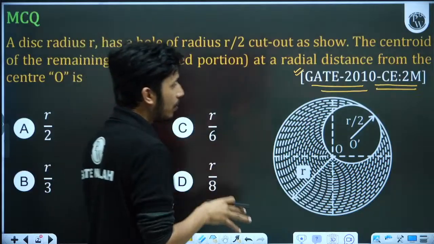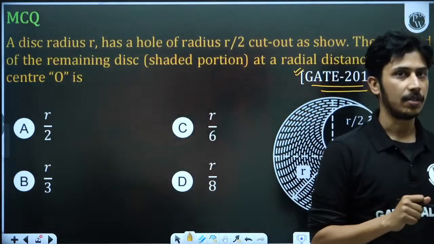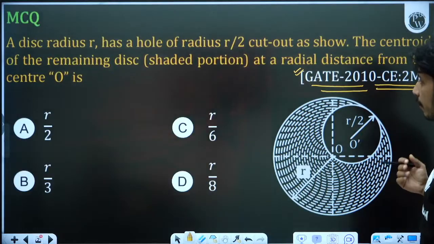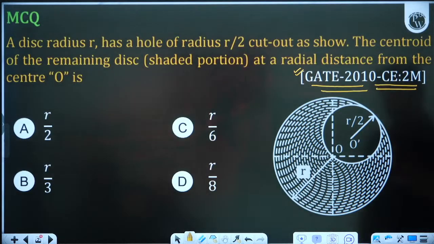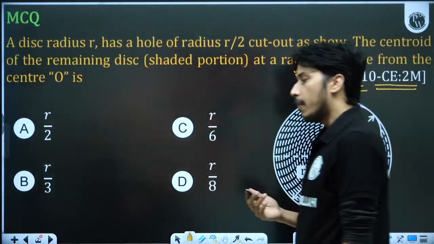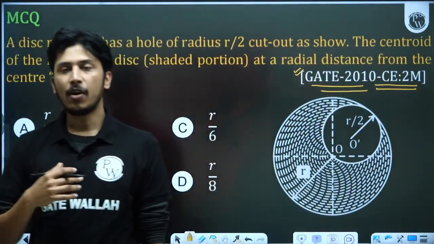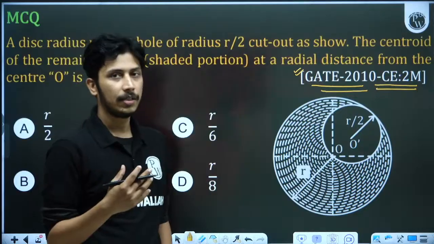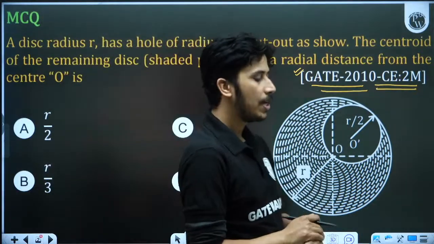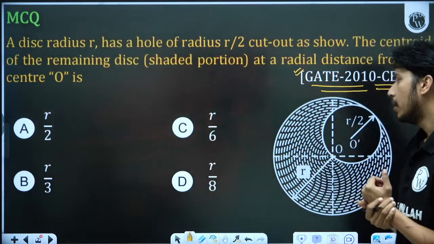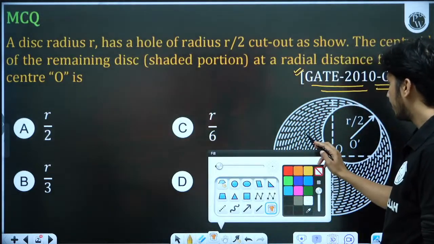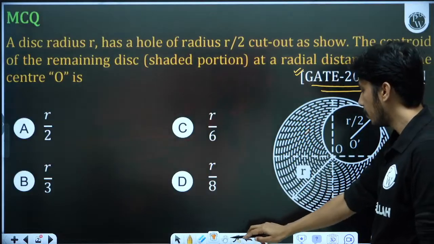So actually this question is mainly of SOM, strength of materials. Generally moment of inertia and center of mass are in strength of materials. But when engineering mechanics was incorporated as a separate subject, this chapter of center of mass, center of area, and moment of inertia was shifted to the engineering mechanics subject. So that is why we have taken this question in engineering mechanics. Okay, so let us see what this question is saying.